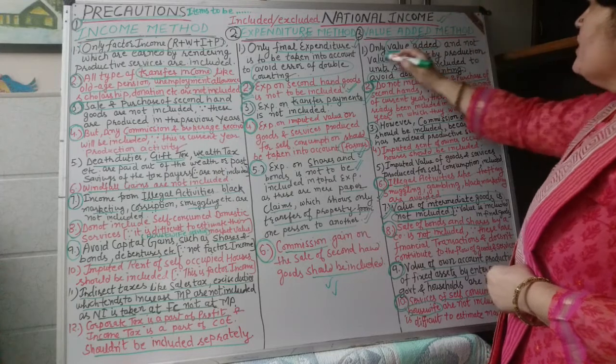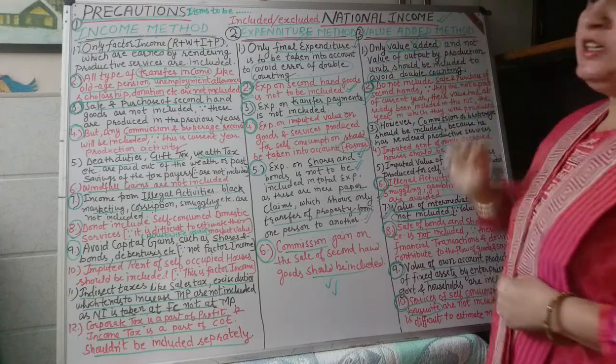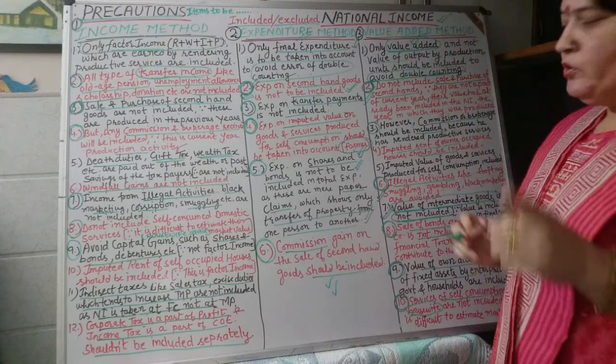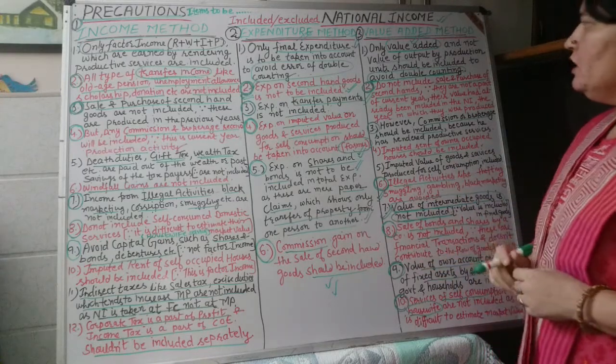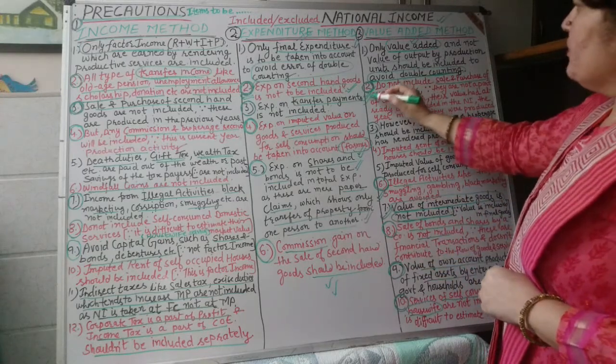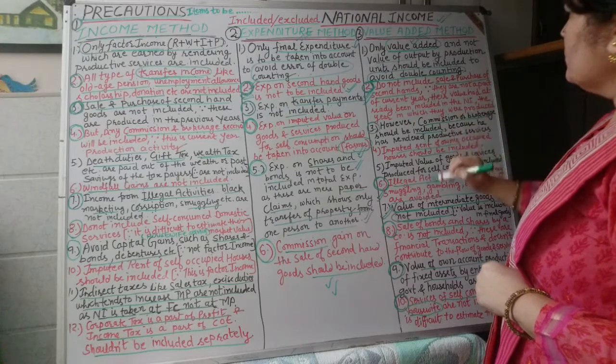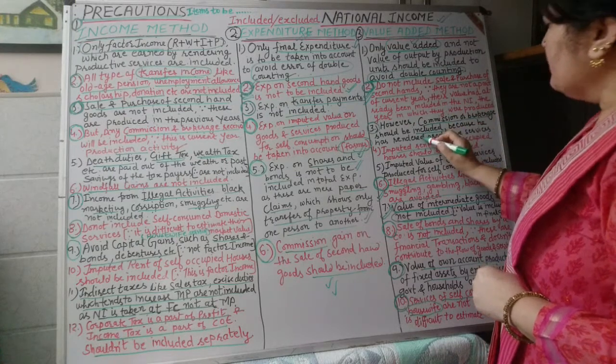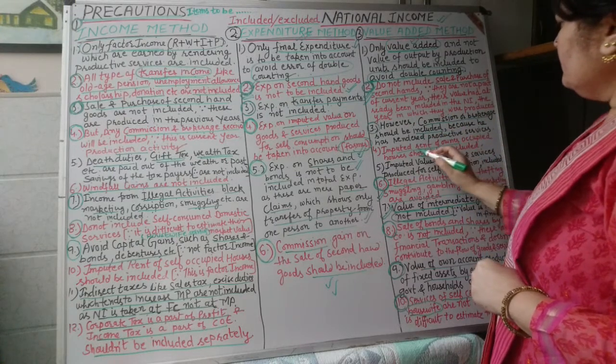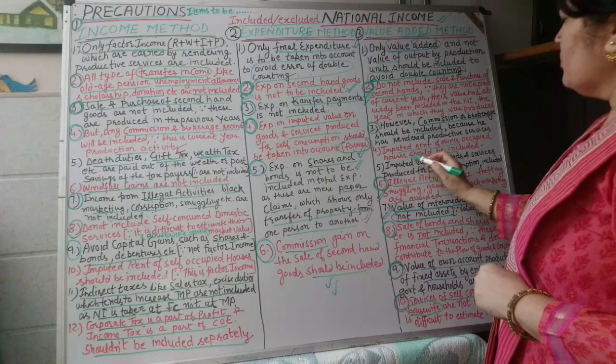value added method. First precaution, only value added should be taken into account. Value of output or value of intermediate goods will not be included. Again, repeated precaution: value of second hand goods will not be included. Commission will be included. Imputed rent of owner occupied houses should be included.